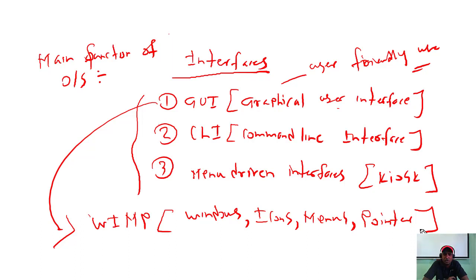What are the advantages of the graphical user interface? Easy to learn, easy to use, user friendly, right? Even in a very limited time you can become familiar with this kind of operating system. Anybody can use it, even kids. Now with our mobile smartphones, even a 1.5 year old boy or girl can use their parents' mobile phone.